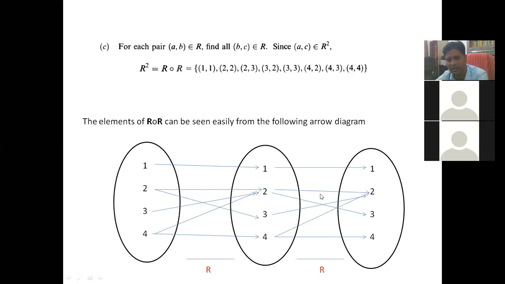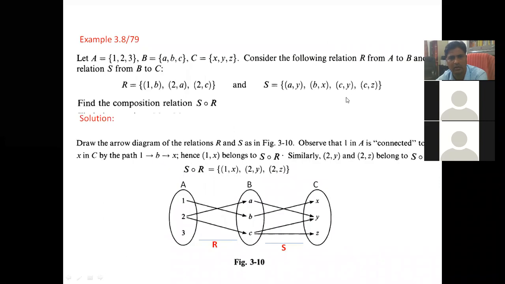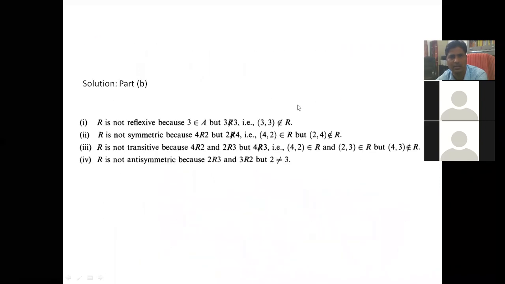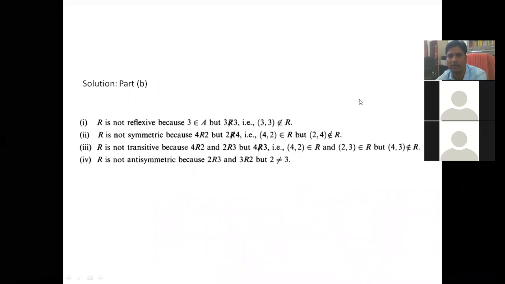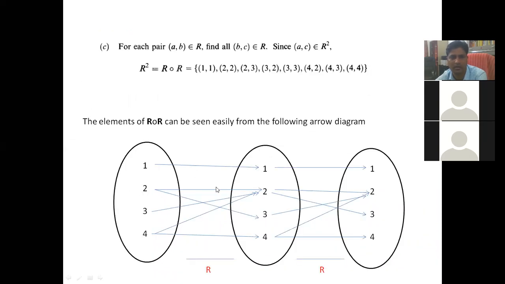You make it R. You see, one relation R is given. This relation is here: (1,1), (2,2), (2,3), (3,2), (4,2) and (4,4). This is your given relation. Similarly, you again take R, because here it is R composition R, so you write R again.